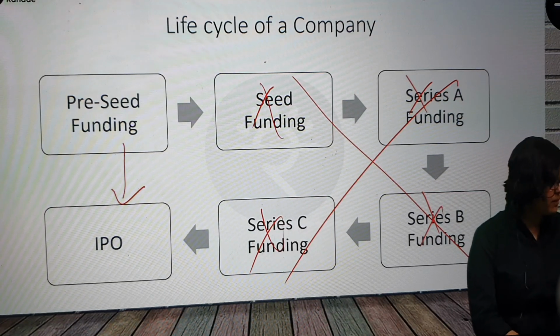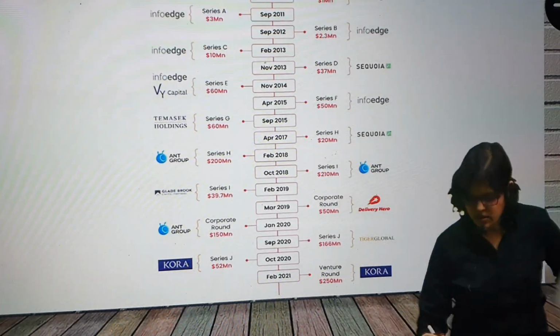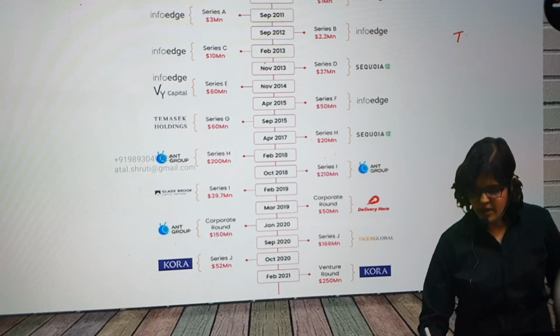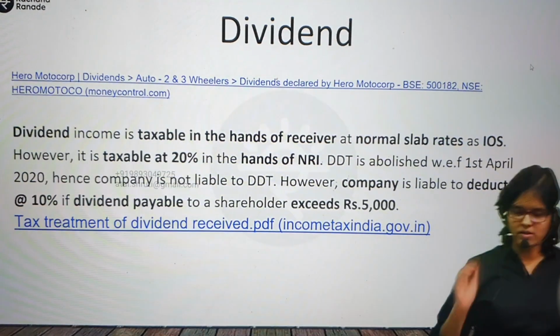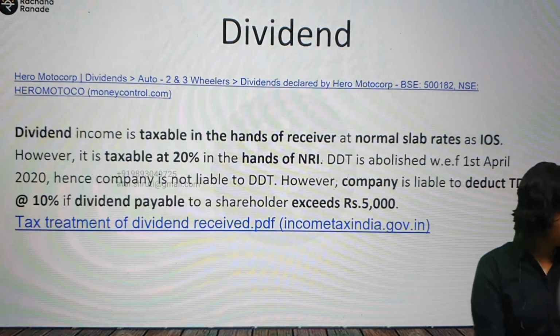Can the same company come up with an IPO again and again? Okay, now I'll give that. I'll take your question. She's asking, is it necessary that a company can come up with the IPO only once? Can the company come up with an IPO only once? Yes. What is the full form? Initial public offer, no? So it has to be only once, no doubt about it. Okay, but if I'm talking about